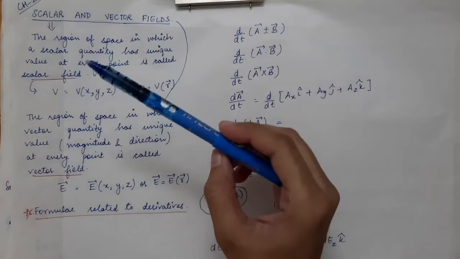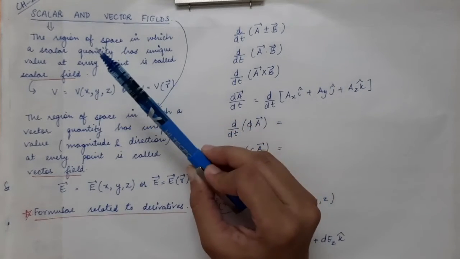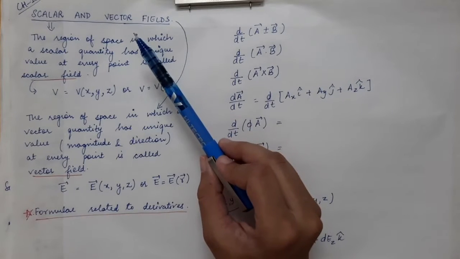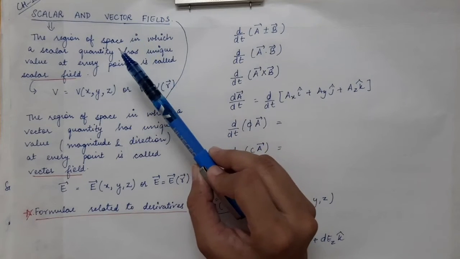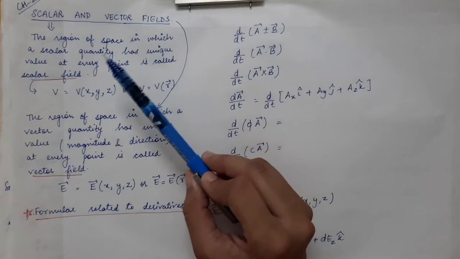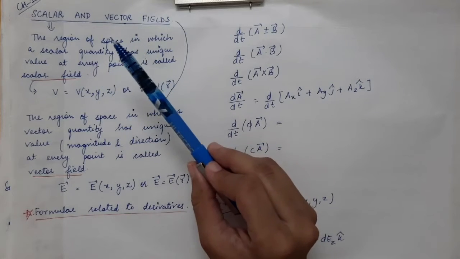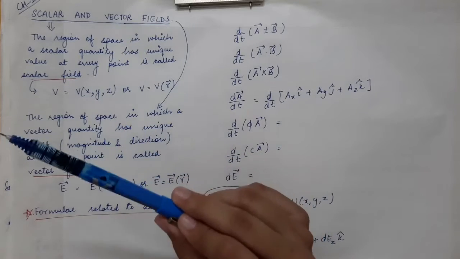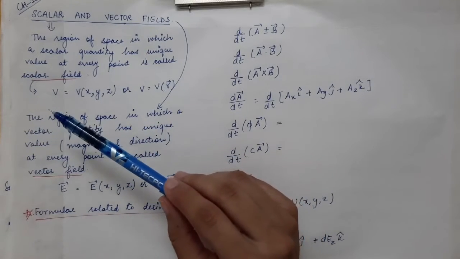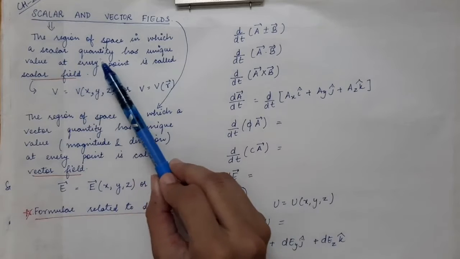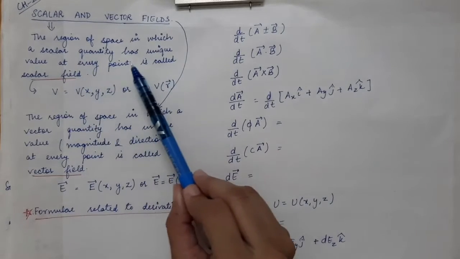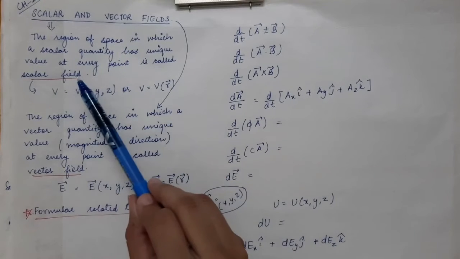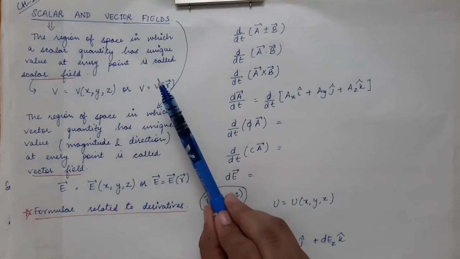For example, the temperature in a room. The variation of temperature at every point in a room is a scalar field. If you look in the room, there are various electronic objects. The temperature around those electronic objects is more as compared to the temperature around the refrigerator which is kept in the same room. So the temperature has a unique value at every point in the room, and that region of space is called a scalar field.